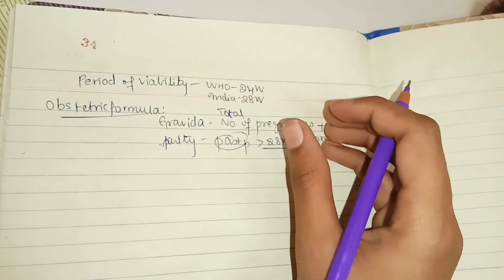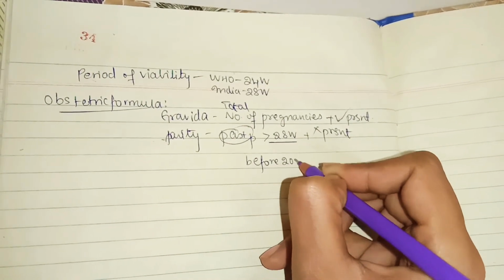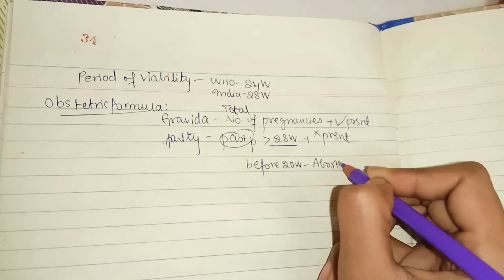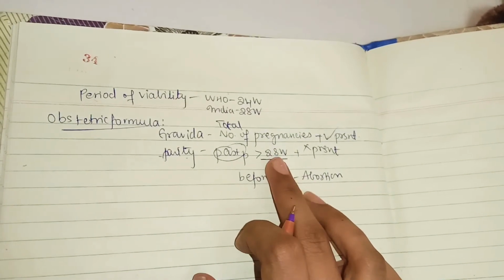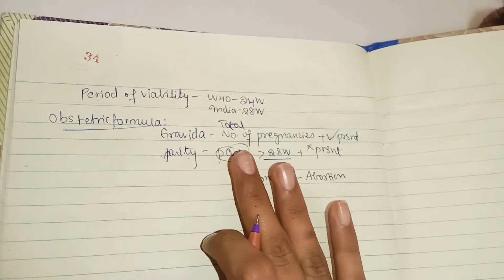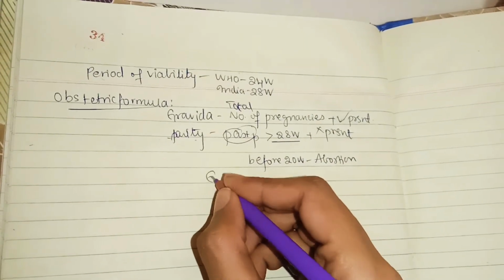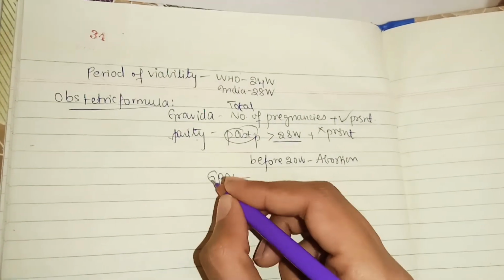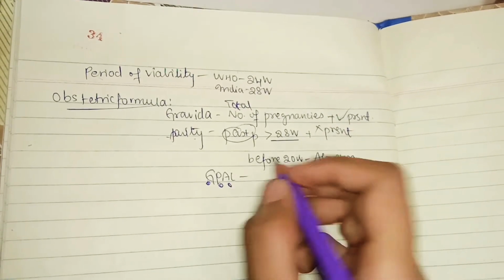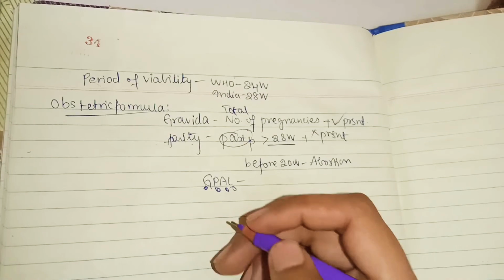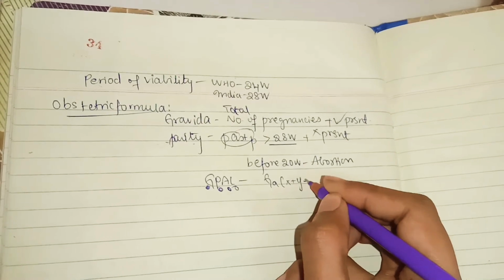Note, any pregnancy which is terminated before 20 weeks is called abortion, and it should not be included in the parity, because in parity you see all the pregnancies which are greater than 28 weeks, so of course no abortions are included in parity. The method of writing gravida and parity is called the G-PAL system. Here G represents gravida, P represents parity, A represents number of abortions, that is less than 20 weeks, and L represents number of children who are alive now. To write this you can use the formula G, A, X plus Y plus Z.